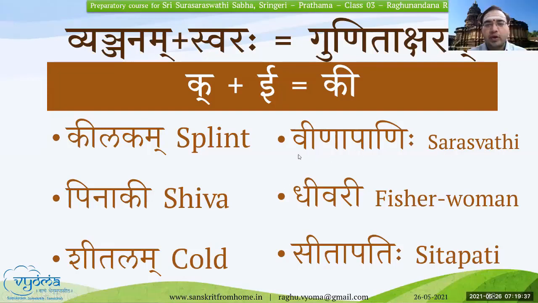Now, can you tell the Gunita Aksharas in Veenapanihi? V plus E, Ve, N plus A, Na, P plus A, Pa, N plus I, Ni. This will be N plus Ihi.